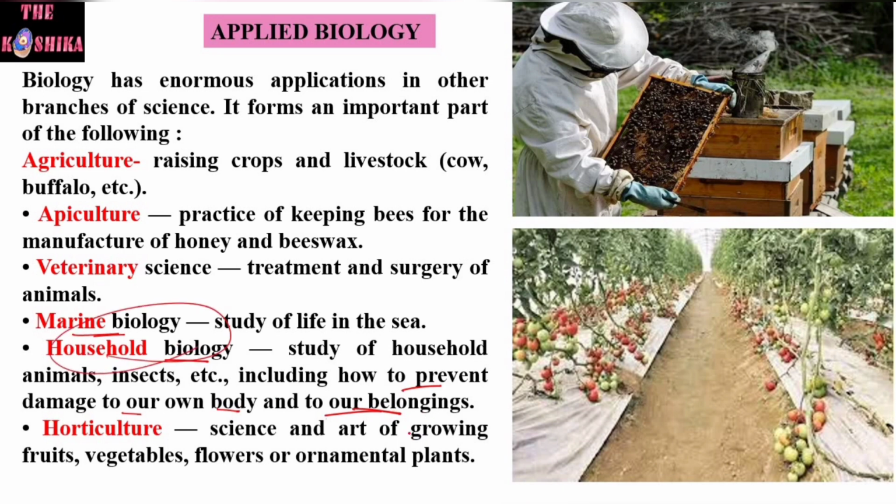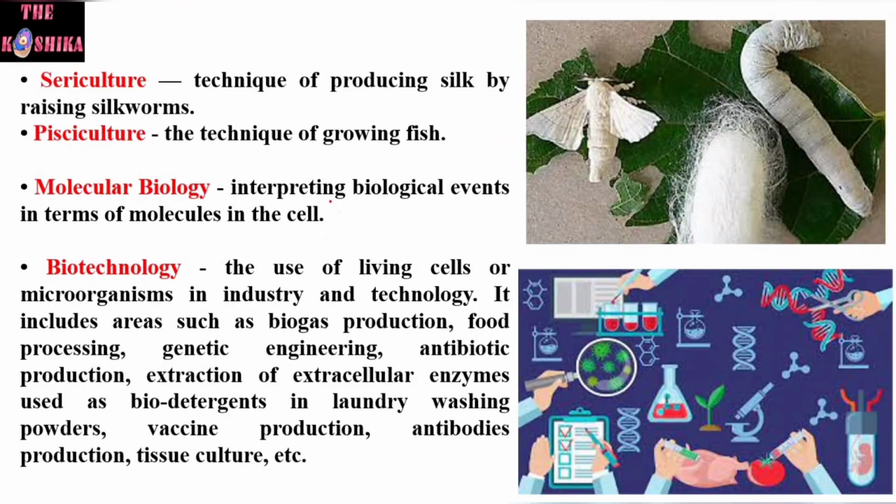The next one is horticulture. It is really the hottest one nowadays. It is one of the most practiced and flourished applied areas of biology, and nowadays horticulture is in demand, not only in the courses but in practical life also. Horticulture is the science and art of growing fruits, vegetables, flowers and ornamental plants.